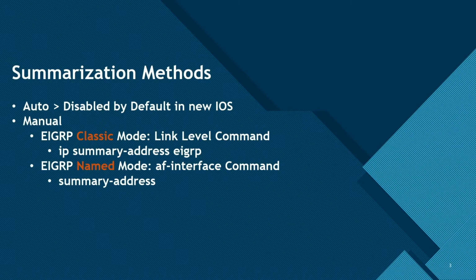There are 2 methods to summarize the addresses in EIGRP. Auto, which is disabled by default in the new IOS nowadays, and manual, which can be configured in Classic and Named modes with the commands on the screen. So let's jump on the router and see how we can configure this.